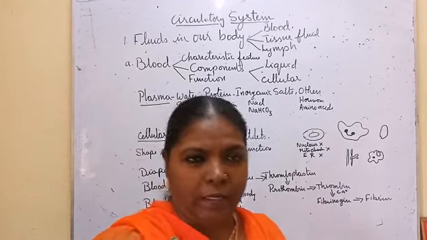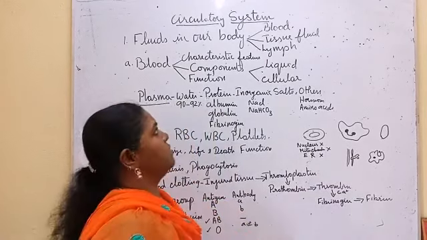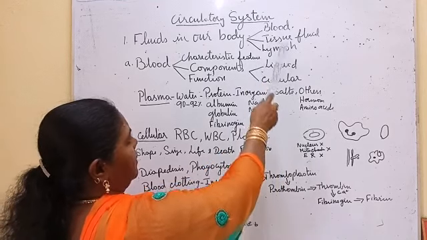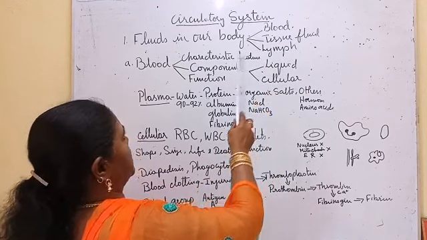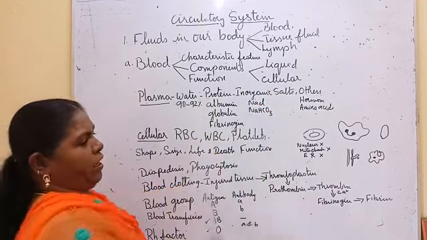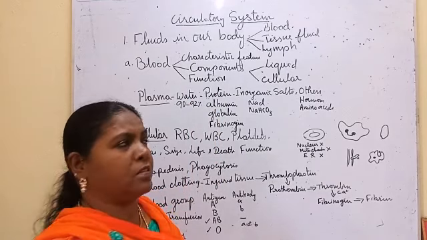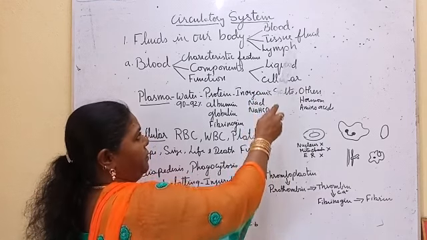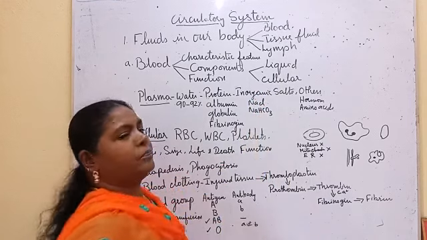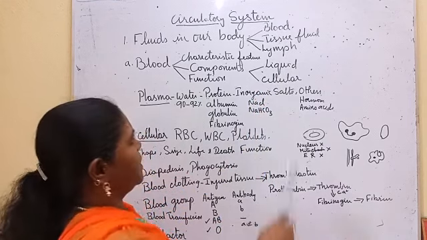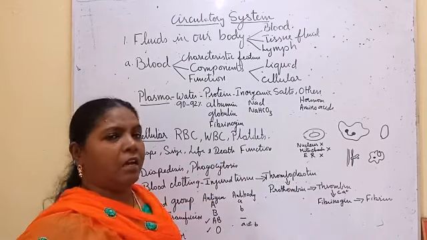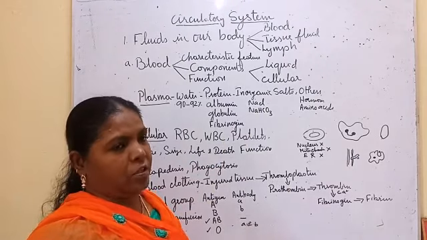What does it circulate? It circulates blood, tissue fluid, and lymph. It circulates the fluids in our body. What are those fluids? Blood, tissue fluid, lymph. These are the tissues which are seen in liquid state.